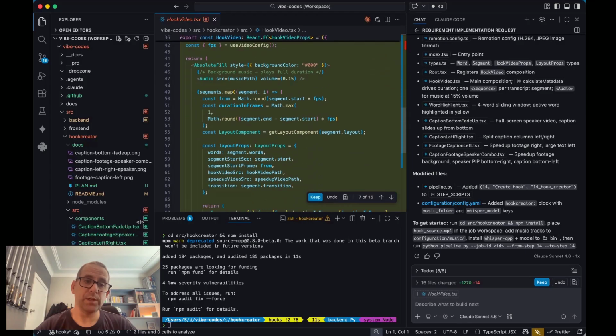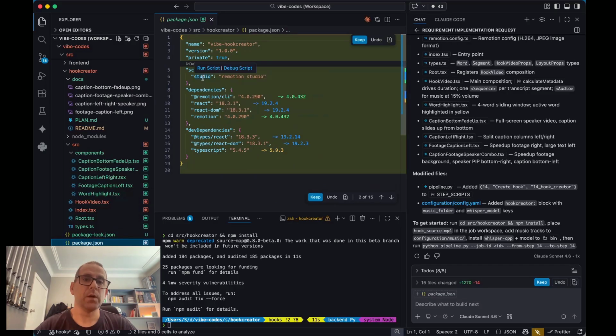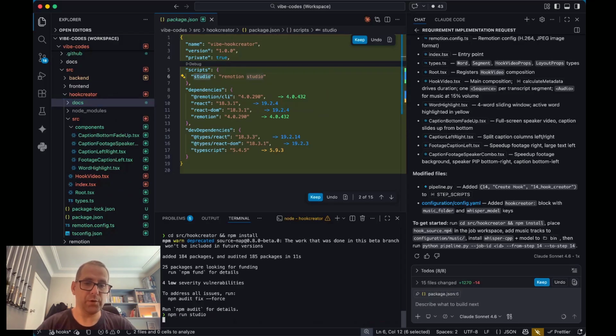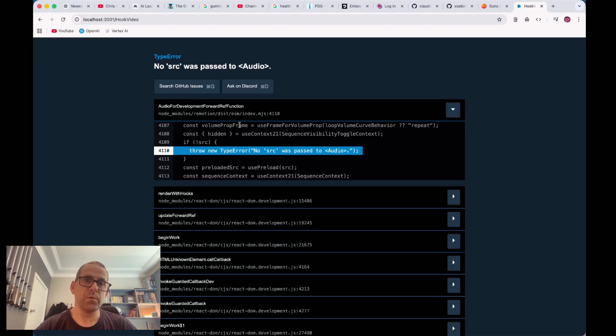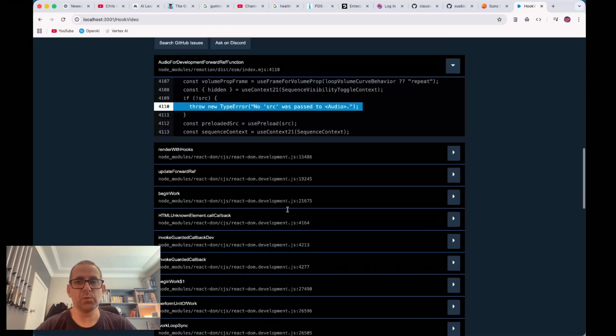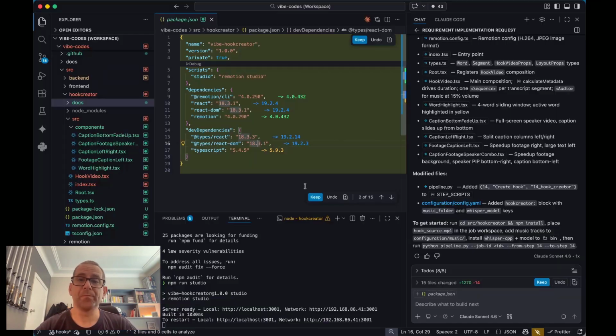Certainly when it did the main Remotion project that I use for the overlays, it worked. So Remotion, if you want to get it started, you need to be in the directory where Remotion is installed, and then npm run studio. Should see that script in the package JSON, and there it is. No source was passed to audio. Yeah, so this looks like it's going to need the input to run. So let's just try and run it, which I may regret.